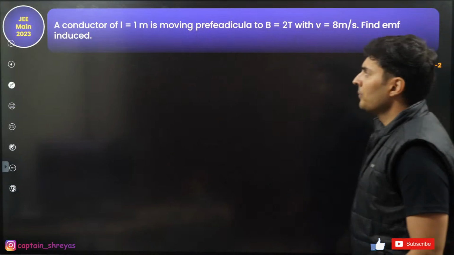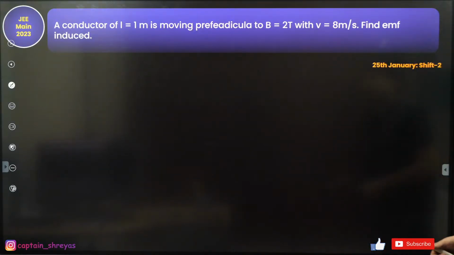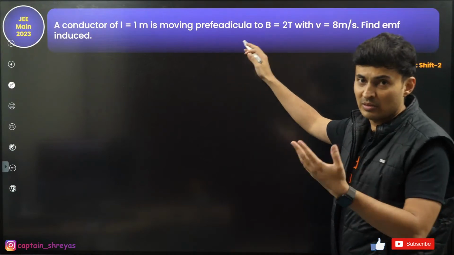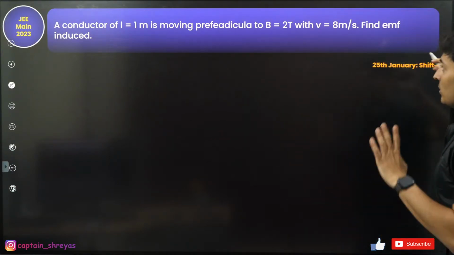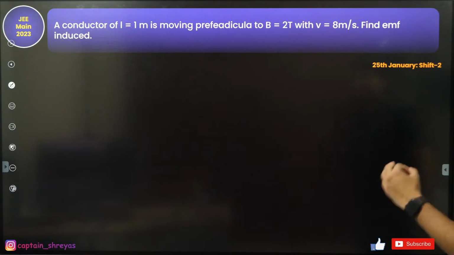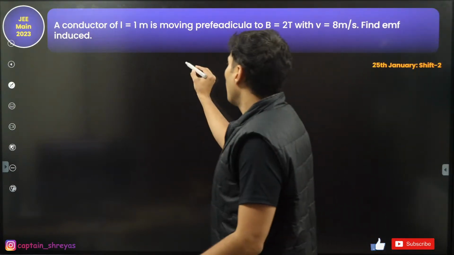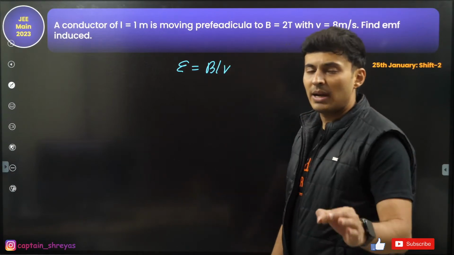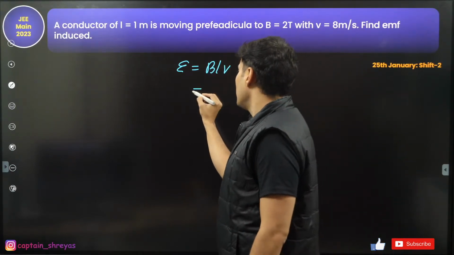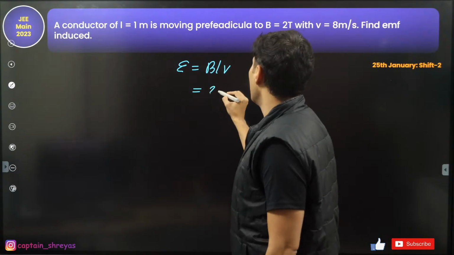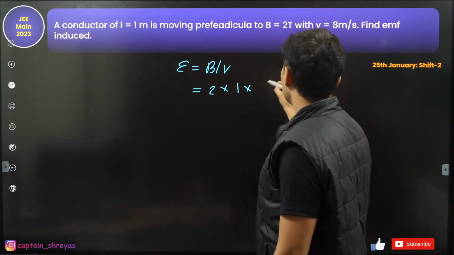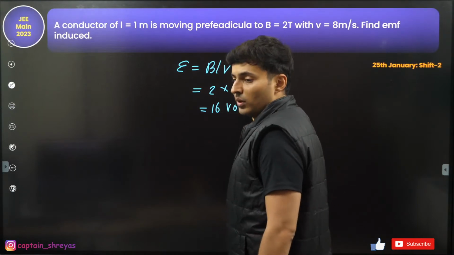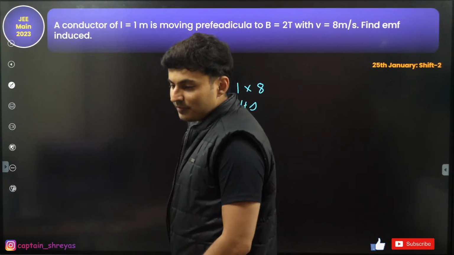A conductor of length 1 meter moving in a perpendicular. Oh my God, I thought this was a biological term of some disease, of some crazy thing. Okay, anyways, B is equal to 2 T, with V is equal to this, find the EMF induced. What are you going to do, guys? BLV, no? A moving conductor in a magnetic field with certain speed, certain length, BLV. Magnetic field 2, length 1, and speed 8, that's going to be 16 volts. 16 volts. That's it.